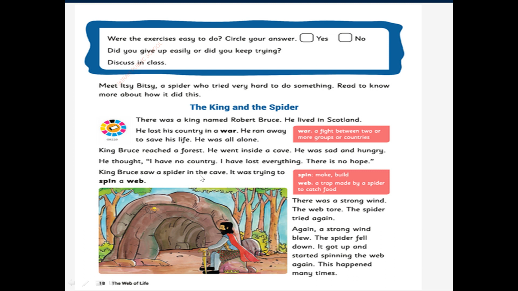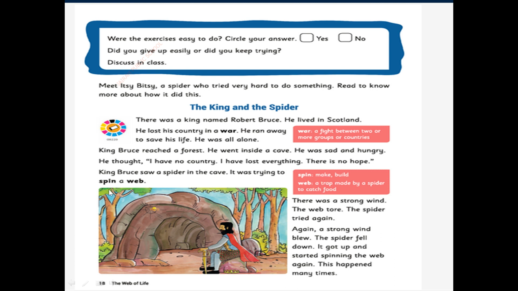King Bruce saw a spider in the cave. What did he see? He saw a spider. Where was it? It was in the cave. It was trying to spin a web. What is the spider doing? The spider is spinning the web. What is meant by spider? A spider is an insect, and it has 8 legs. So the spider was trying to spin a web.